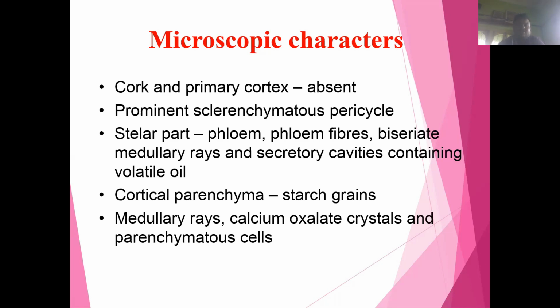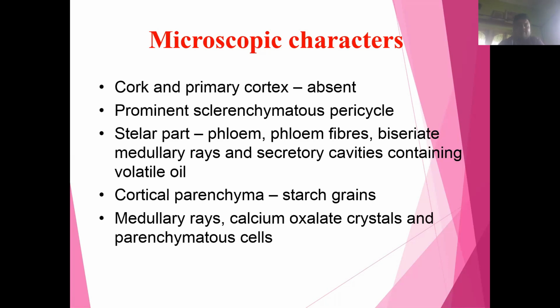In the cortical parenchyma, there are some starch grains, and in the microscopic character of cinnamon bark, we can also observe medullary ray, calcium oxalate crystals, and parenchymatous cells. So these are some microscopic characters. There is no cork and primary cortex, but sclerenchymatous pericycle is present prominently.